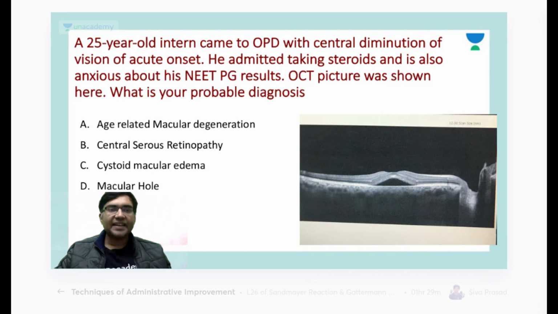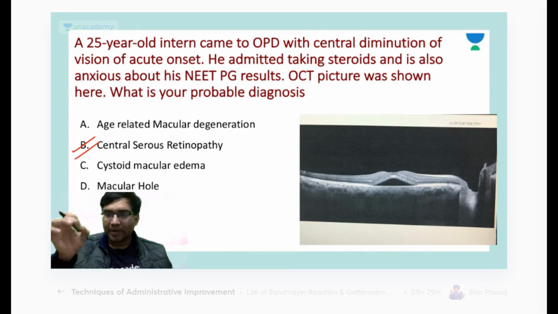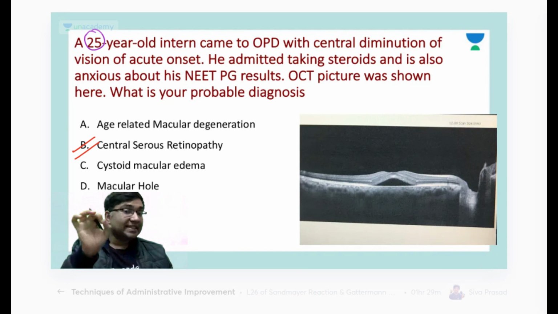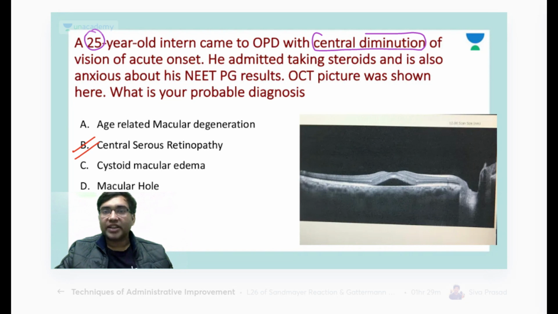So the answer here is B, that is central serous retinopathy. Now, please see this picture. What are the various hints given here? The first hint is that it is a 25-year-old patient. Remember, central serous retinopathy is typically seen in young males. The second hint that you are getting is central diminution of vision. So definitely there would be a macular involvement.